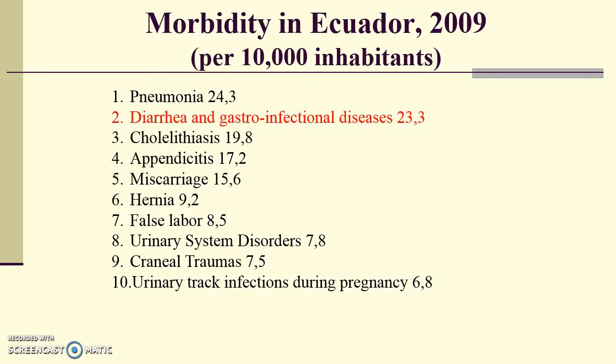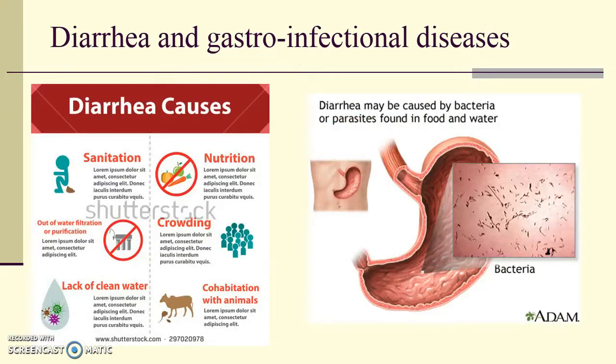Morbidity is the rate of disease in a population. So these are the top 10 rates in 2009. For our project, we're focusing on number 2, which is diarrhea and gastrointestinal diseases. So what causes these? There are a lot of different causes, not just the ones listed here, but these are the ones that we're focusing on. And the biggest one we're focusing on is that it can be caused by bacteria or parasites found in food and water.